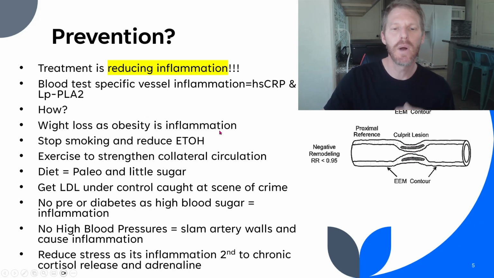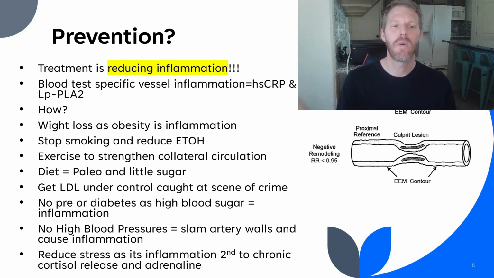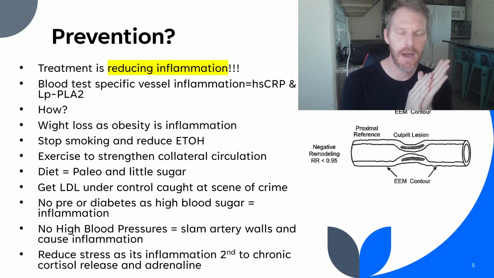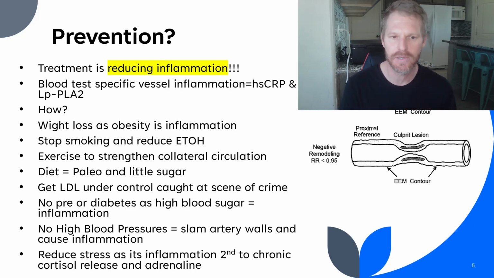Okay, so what can we do about this? Lose the weight. Obesity is related to inflammation. It releases inflammatory markers in the body and chemicals, worsening the arterial walls, attracting LDL cholesterol to the walls and starting the formation of atherosclerosis. We need to stop smoking, reduce our alcohol intake. That's all healthier for the arteries.